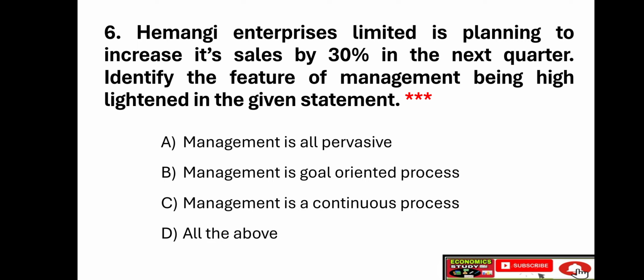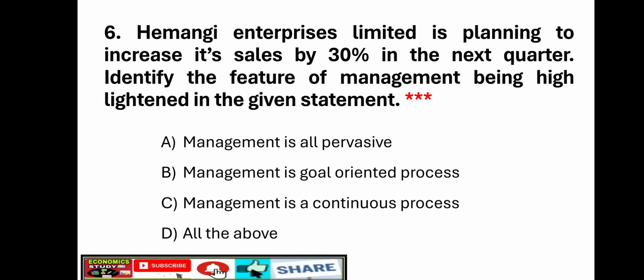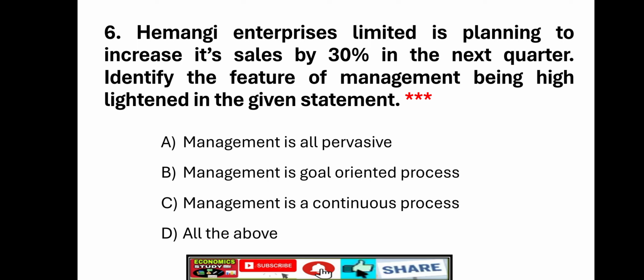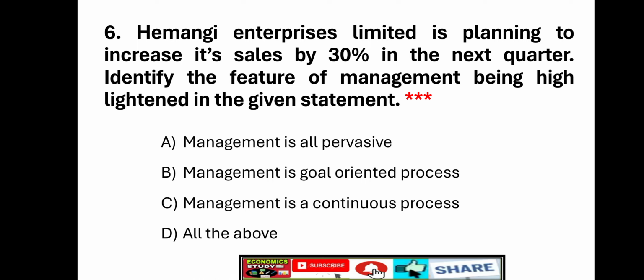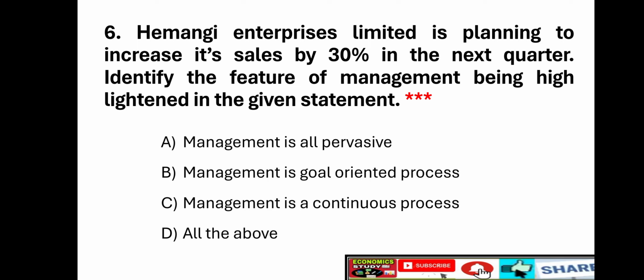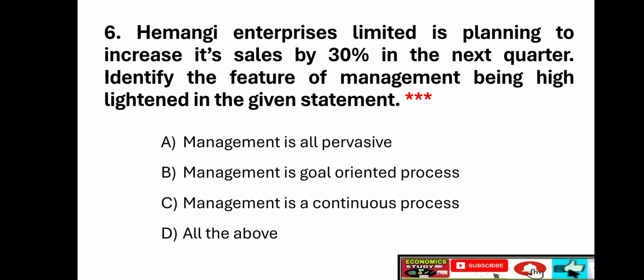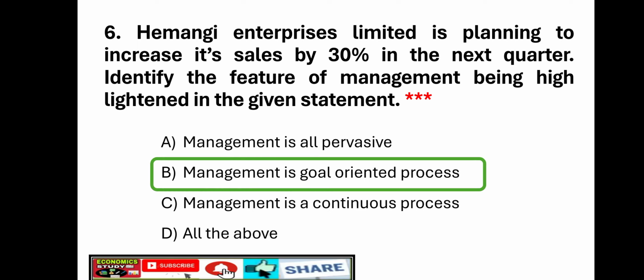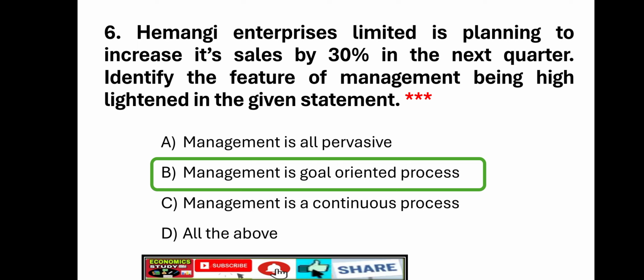Sixth question. Hemangi Enterprises Limited is planning to increase its sales by 30% in the next quarter. Identify the feature of management being highlighted in the given statement. Option A, management is all pervasive. Option B, management is goal oriented process. Option C, management is a continuous process. Option D, all of the above. Right answer is option B, management is goal oriented process.